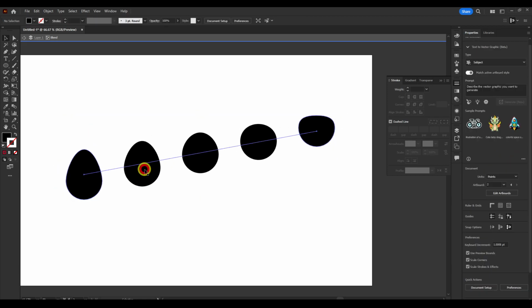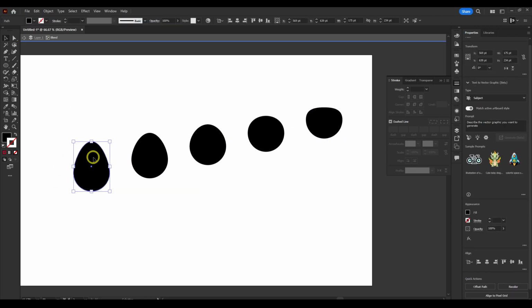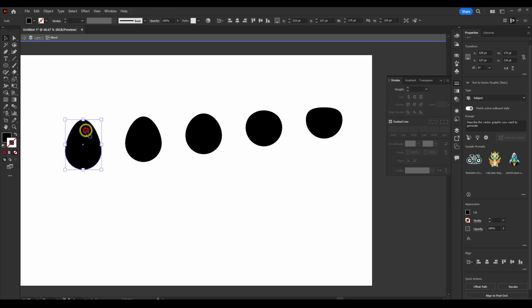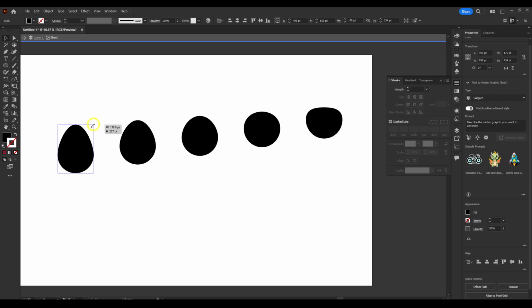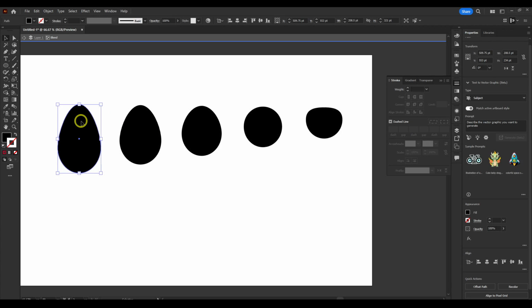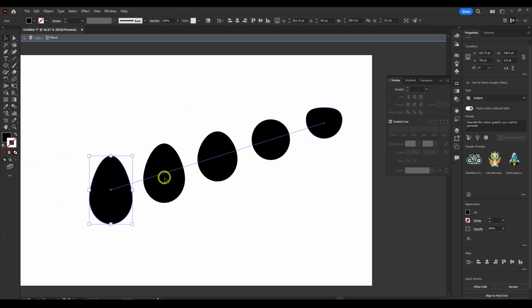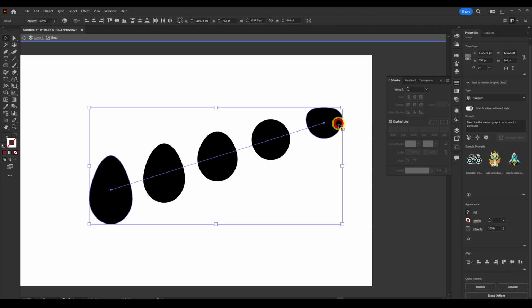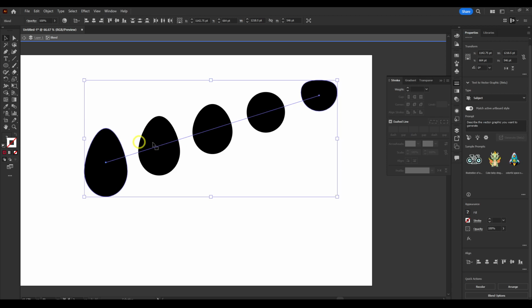And doing this, when you double click, you can then select one of these. So now you can select this one or this one, and you can also see here in layers you have them here.